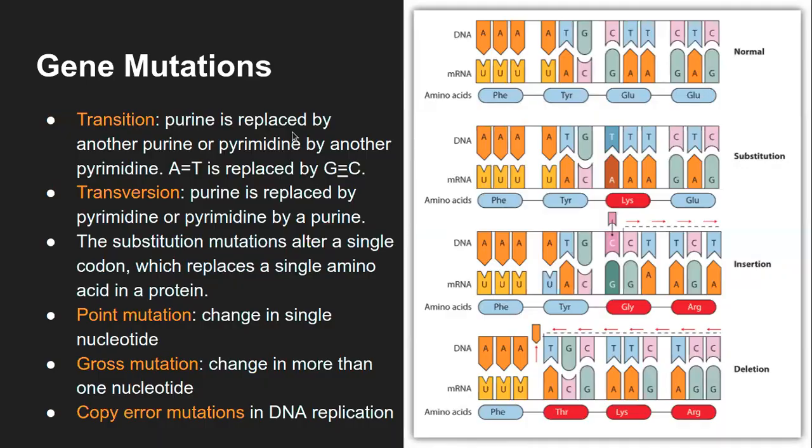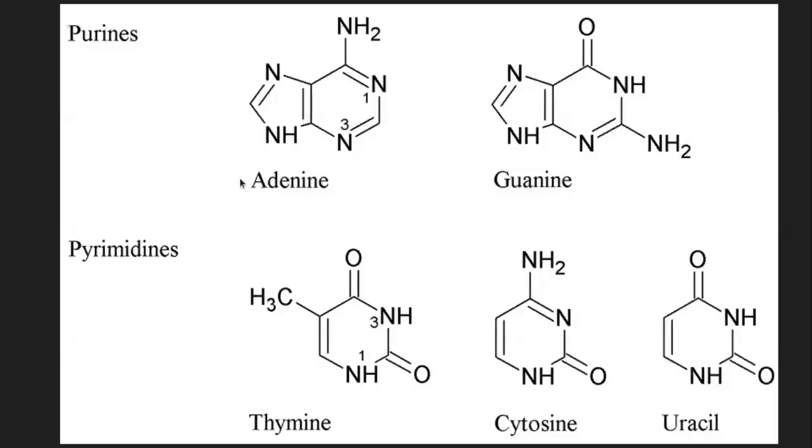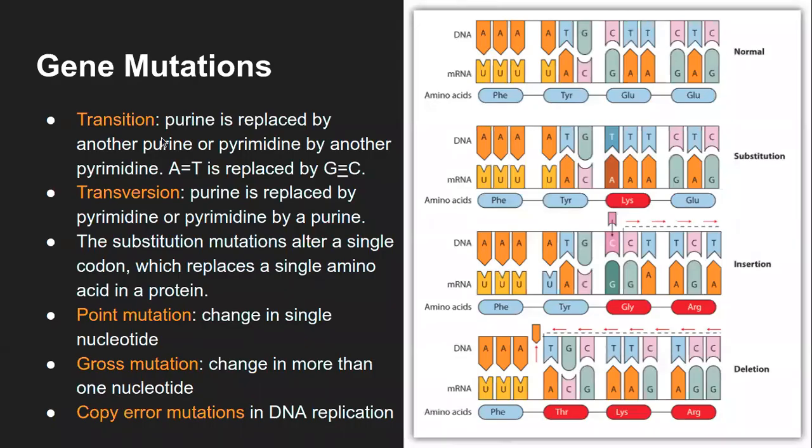That means adenine is replaced by guanine, or thymine by cytosine, or the other way, guanine by adenine and cytosine by thymine. I hope you are getting this particular fact. So that is the transition type of gene mutation.